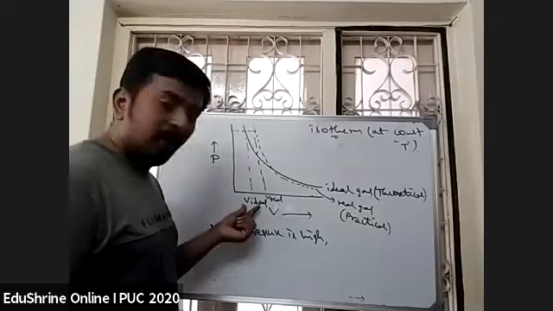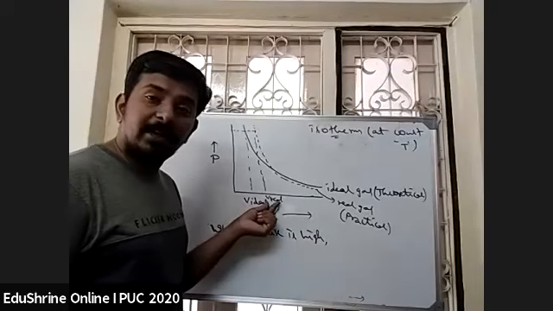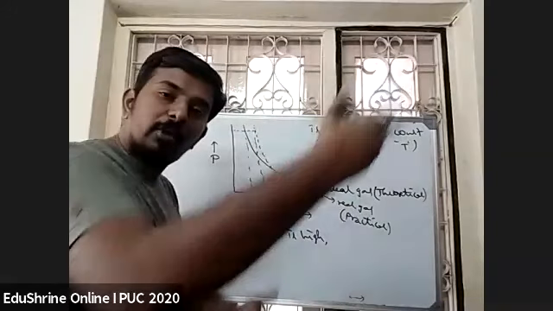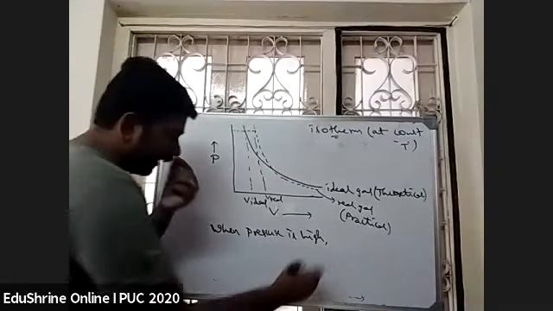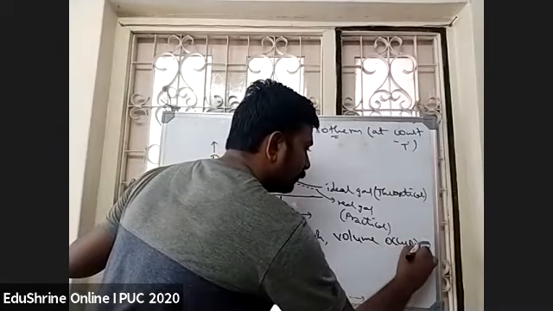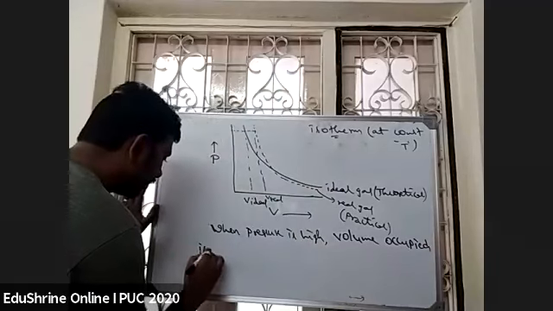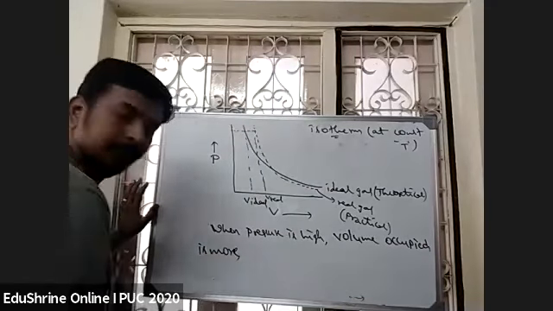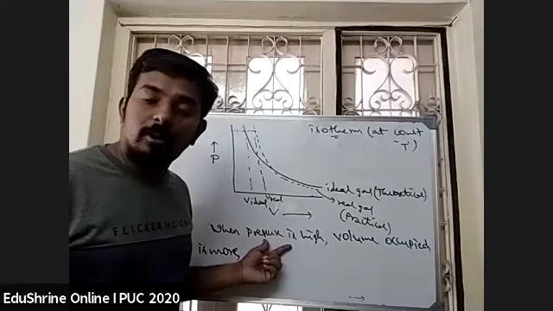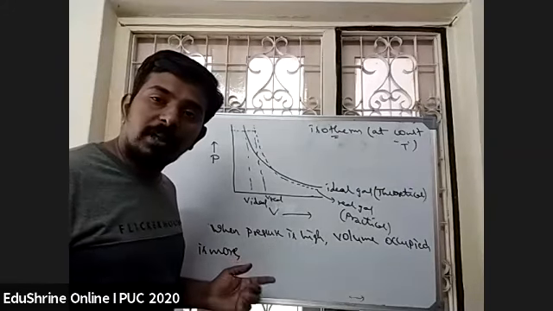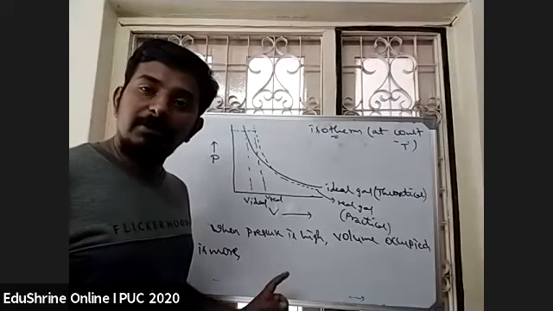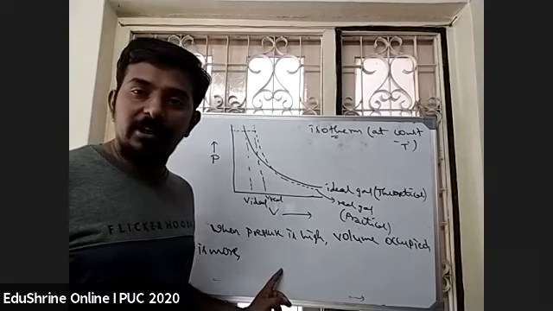When we do it practically, the volume identified was more. So when pressure is high, volume occupied is more. That means it is deviating from ideal behavior. Volume is getting considerable when I increase the pressure. From this also I can tell that it is not ideal in nature.